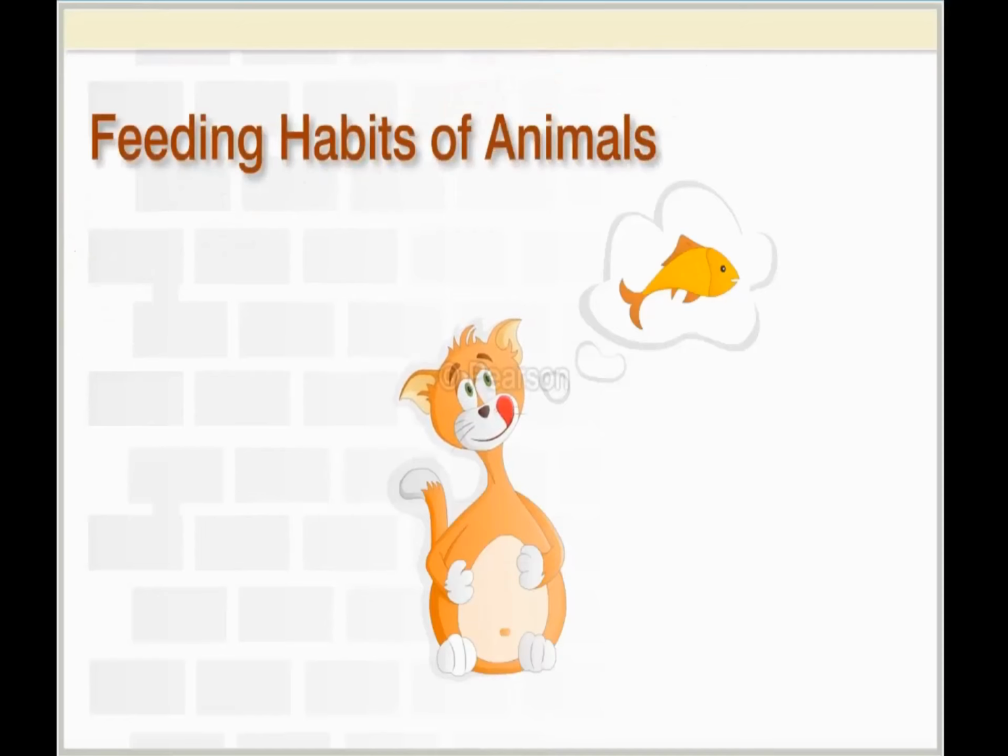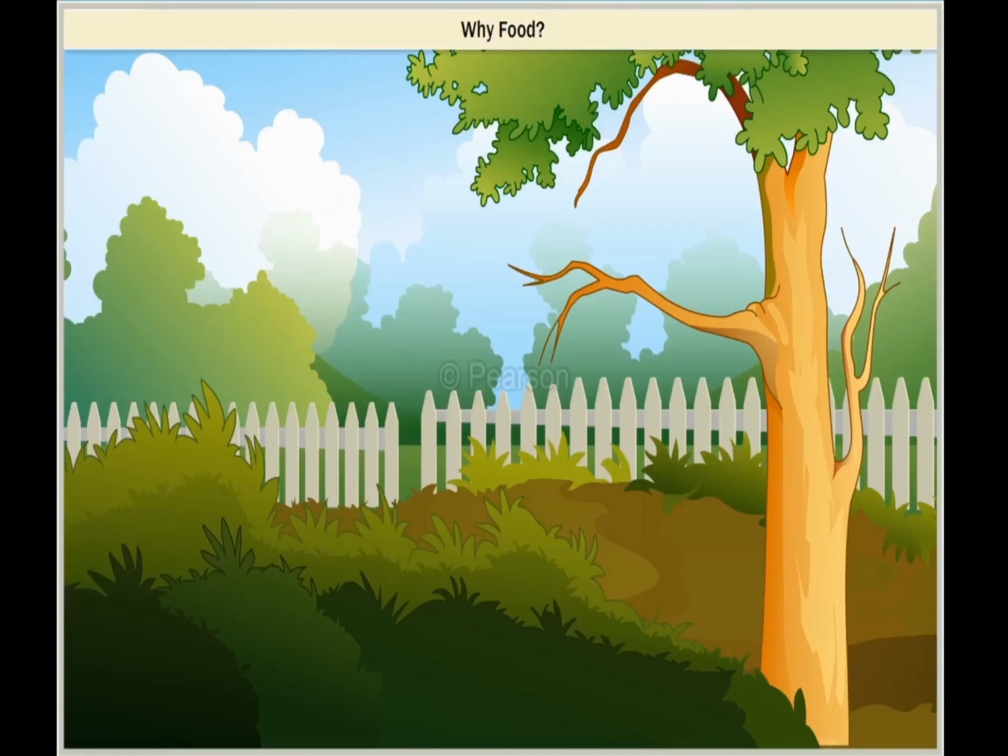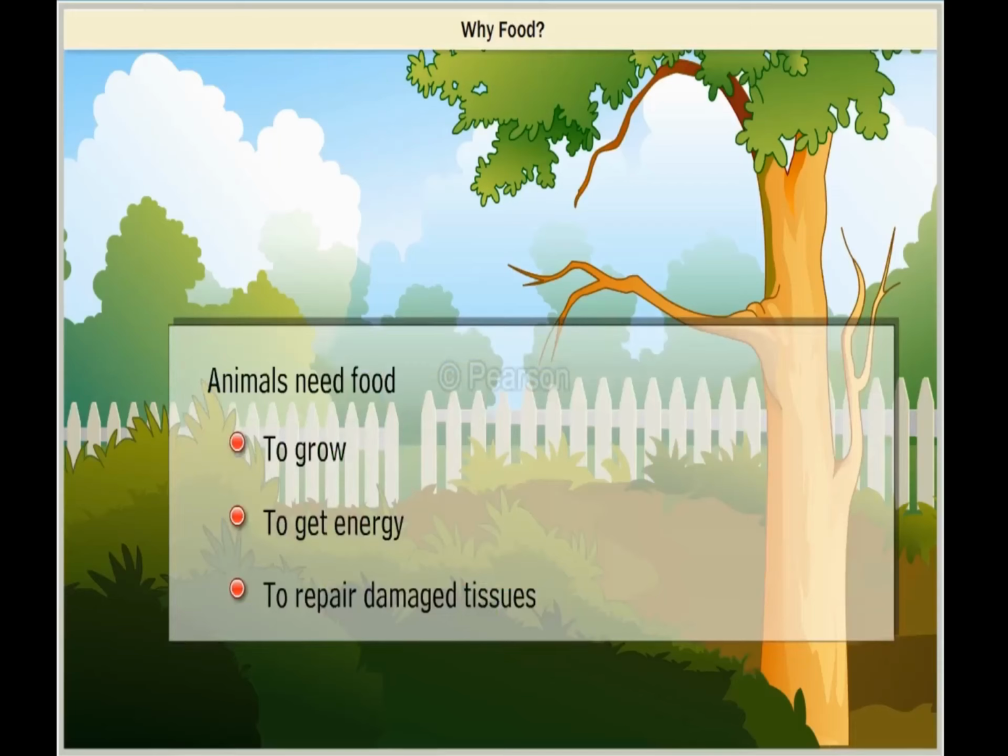Feeding habits of animals. All living things need food to survive. Animals need food to grow, get energy to perform all their activities, and to repair their damaged tissues.